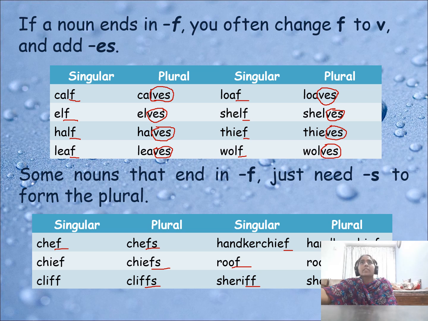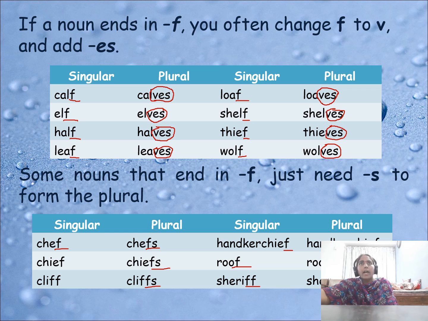Okay, if a noun ends in f, you often change f to v and add es. Big confusion. Okay, don't get confused here. Some words ending with f form their plural by changing f into v and adding es. Simple.